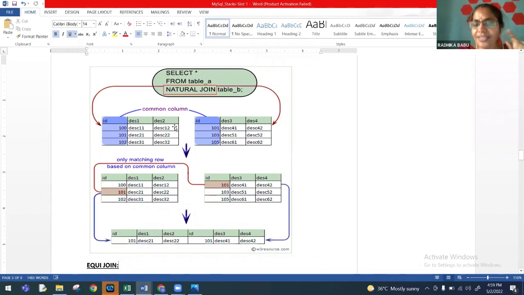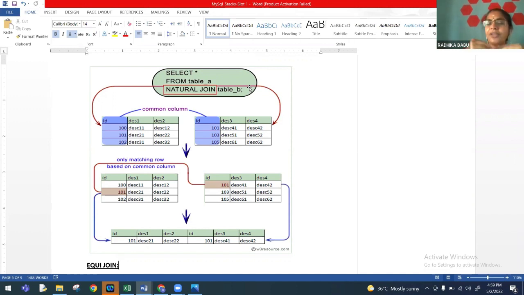Okay, the difference in the output is what happens since here we are not mentioning the where condition. MySQL will automatically include its default condition to match the rows of the tables.